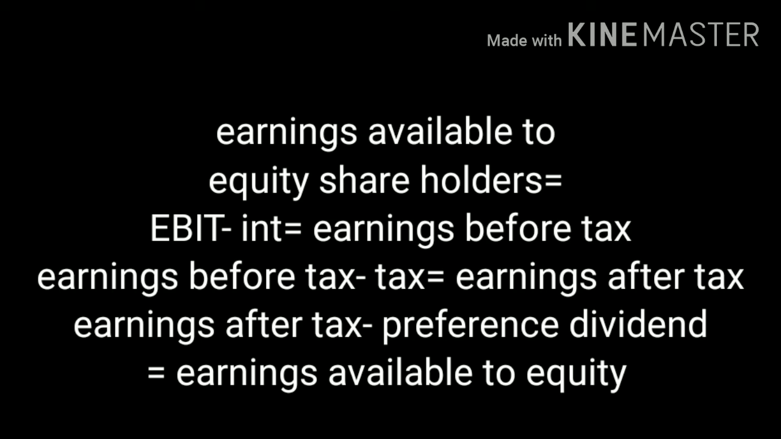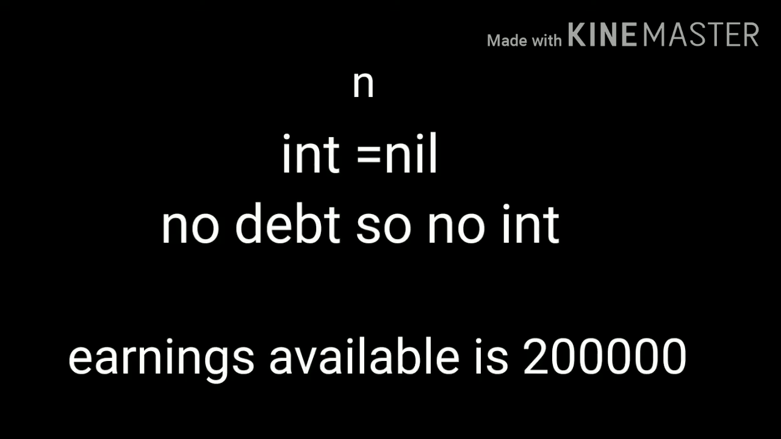For calculating earnings available to equity shareholders, first we want to deduct interest from EBIT. Then we want to deduct tax. Then third step is deduction of preference dividend, and the final result is earnings available to equity shareholders. So in this problem, earnings available to equity shareholder is not given. So we want to find out earnings available to equity shareholders.